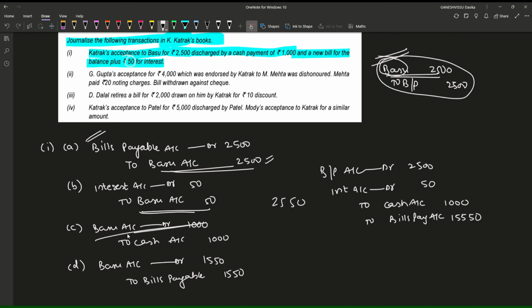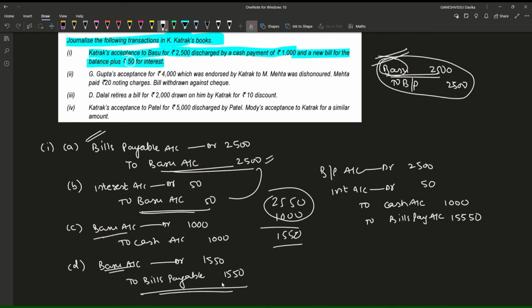After discharging some amount with cash, 1000 rupees, minus 1000 has been done, 1550 is made. And after this, of the combined 2550, 1000 rupees has gone, and for the remaining 1550 they have again accepted Bills Payable.